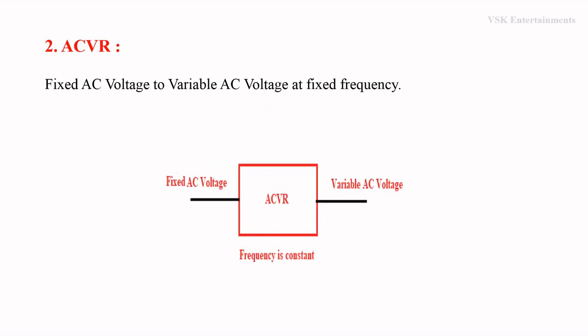Coming to the second type of converter, that is AC voltage regulator. AC voltage regulator is a circuit which converts fixed AC voltage to variable AC voltage at fixed frequency. That is nothing but the frequency at the input and frequency at the output is constant. Means we are maintaining the frequency the same, but we are going to convert fixed AC voltage to variable AC voltage. That is the concept of AC voltage regulator.